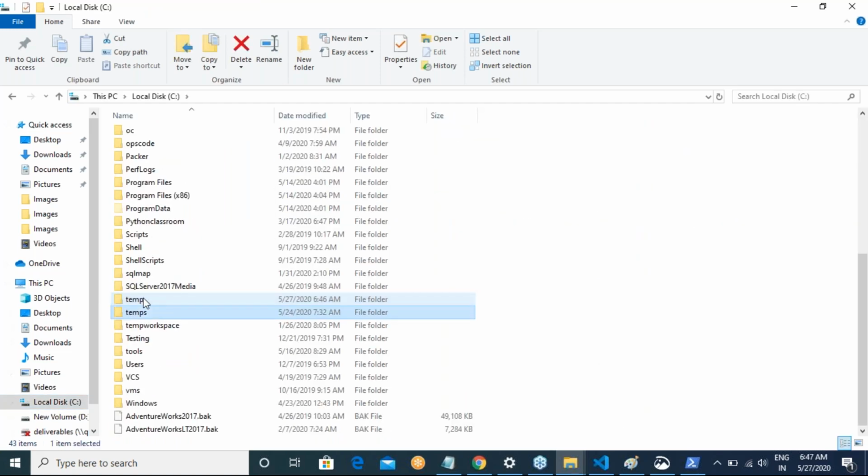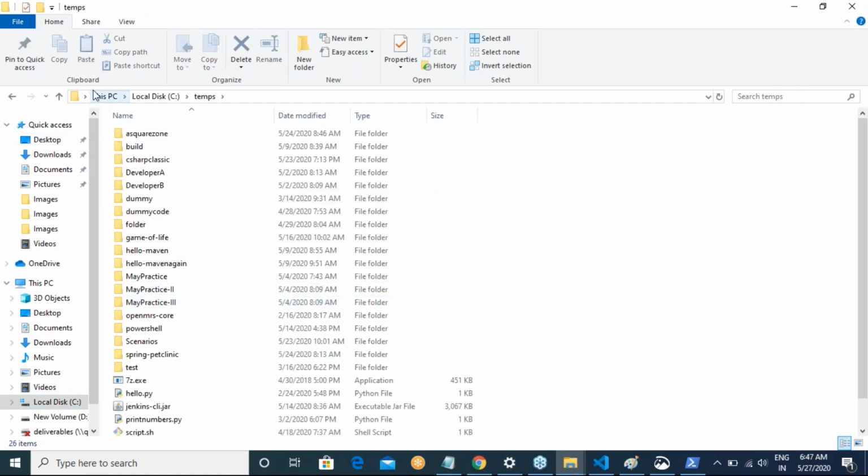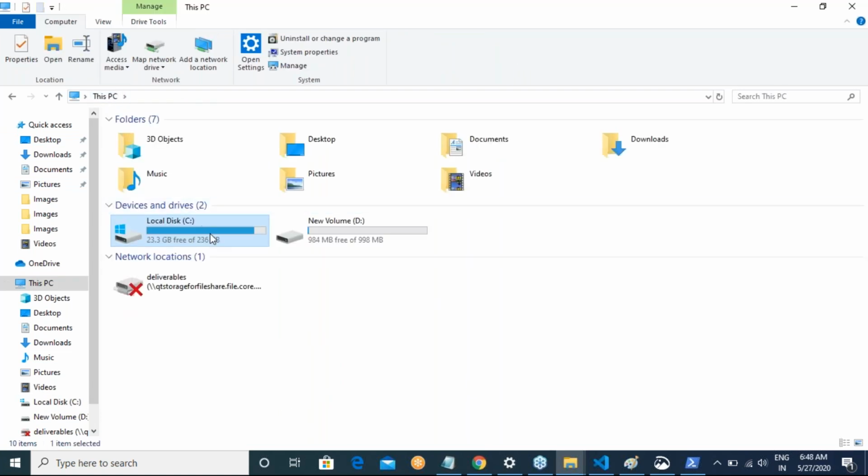C drive. Let me try to see how much space I have.